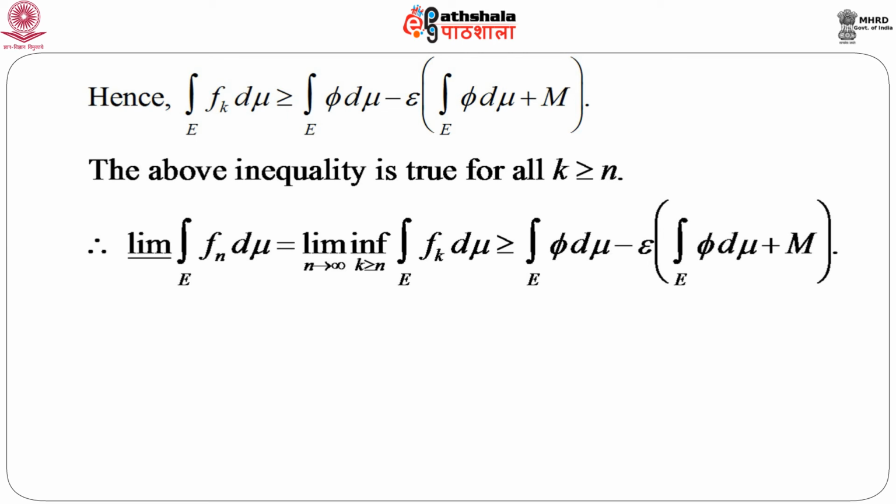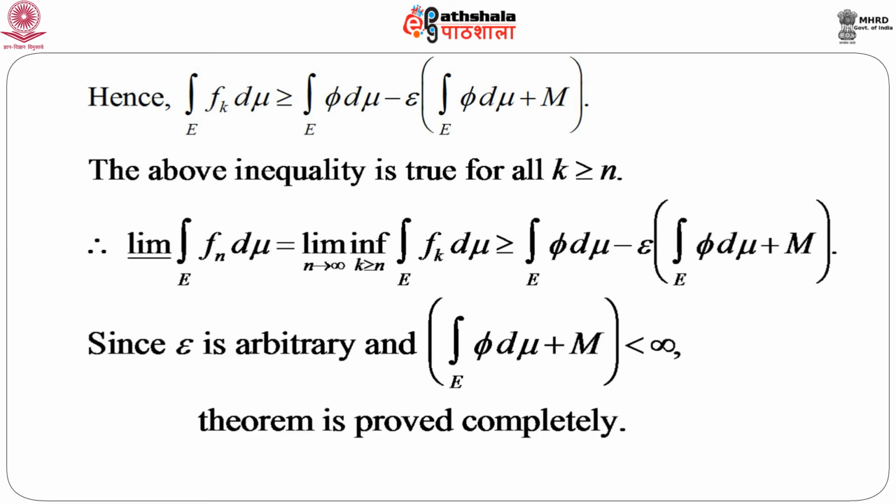Now, this right hand side is not depending on n, and since epsilon is arbitrary, this entire quantity is less than infinity, that means this is a finite quantity, that means the integral over E of φ dμ plus m is a finite quantity. Since epsilon is arbitrary, we can make the extreme right side arbitrarily small. Hence, we get the limit of the integral of f_n dμ is greater than or equal to the integral of φ dμ, and hence the theorem is proved completely.